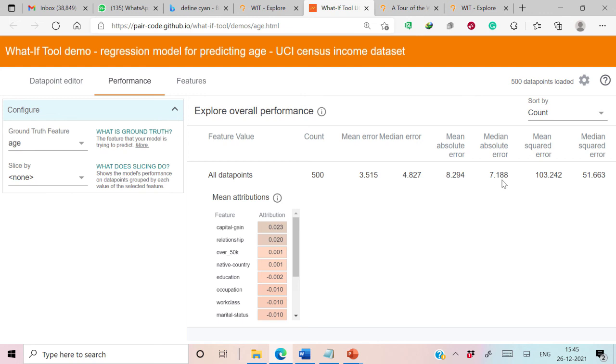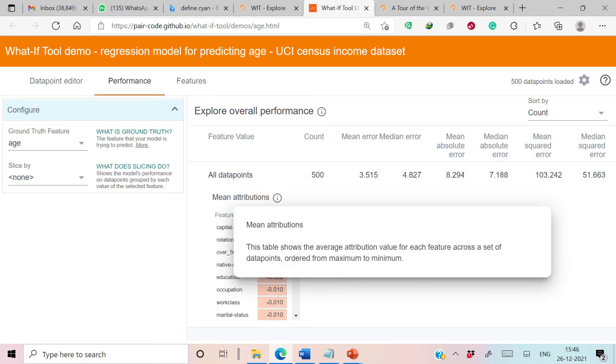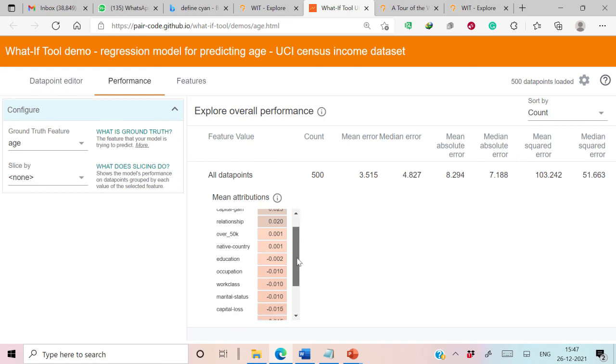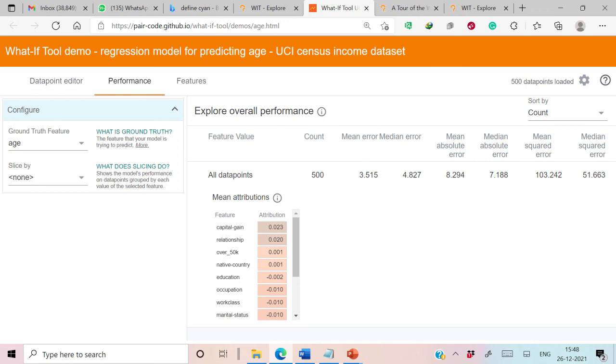And these are the values of various metrics like mean absolute error, median absolute error, mean square error, median square error, and so on. So this table shows the average attribution value of each feature across a set of data points ordered from maximum to minimum. So here you can see that capital gain relationship over 5k native country has a positive value of weight, while other attributes have a negative value of weight. Hours per week has the highest negative value of weight. It means a higher value of hours per week will result in a lower value of age. So we can conclude that in the performance tab you can analyze the performance of the model.